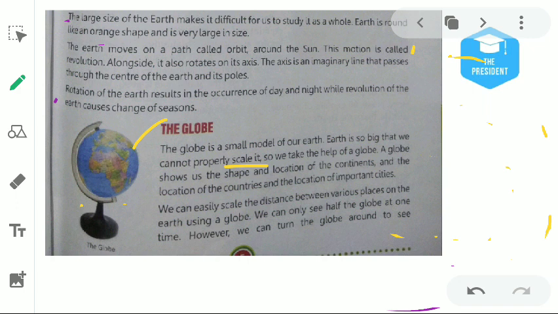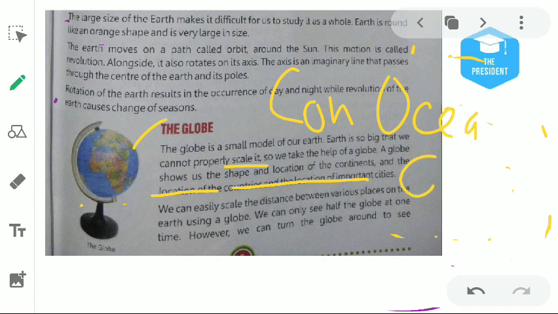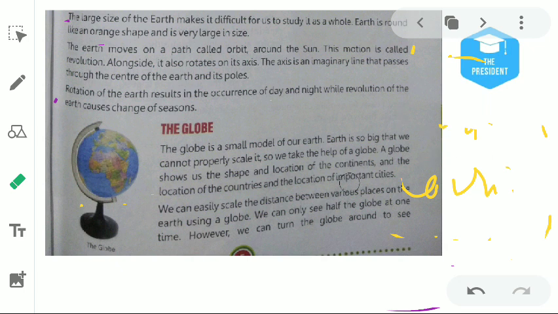A globe shows us the shape and the location of the continents, the location of the countries and the location of the important cities. What do globes do? Globes show us the continents, oceans, countries and important cities which we can't see on Earth, because Earth is so much bigger than us.